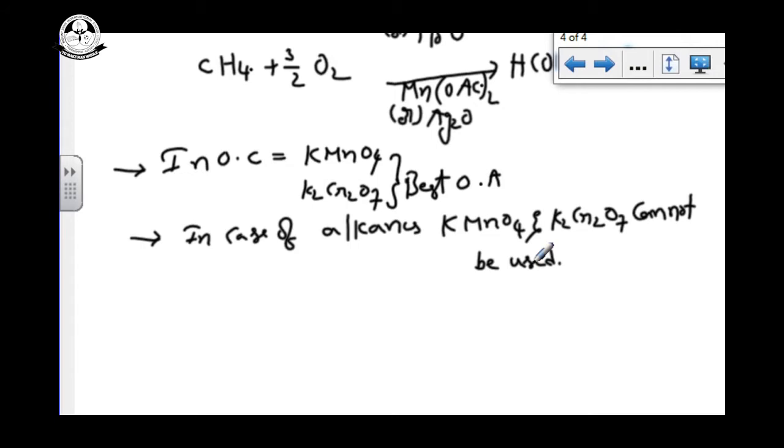So see what chemical properties we discussed in alkanes previously. Alkanes can undergo free radical substitution reactions. Three types of free radical substitution reactions we saw. That is halogenation, which we explained in detail: chlorination, bromination, fluorination and iodination. The second one is nitration. The third one is sulfonation.